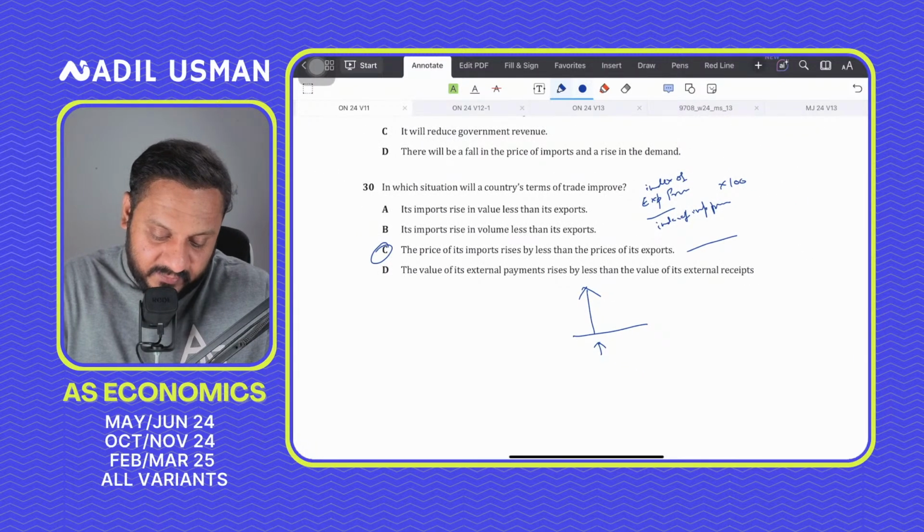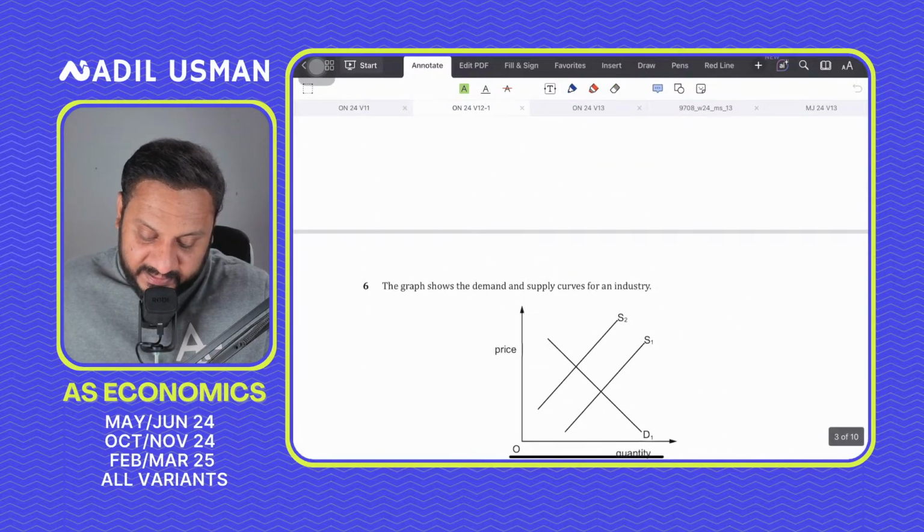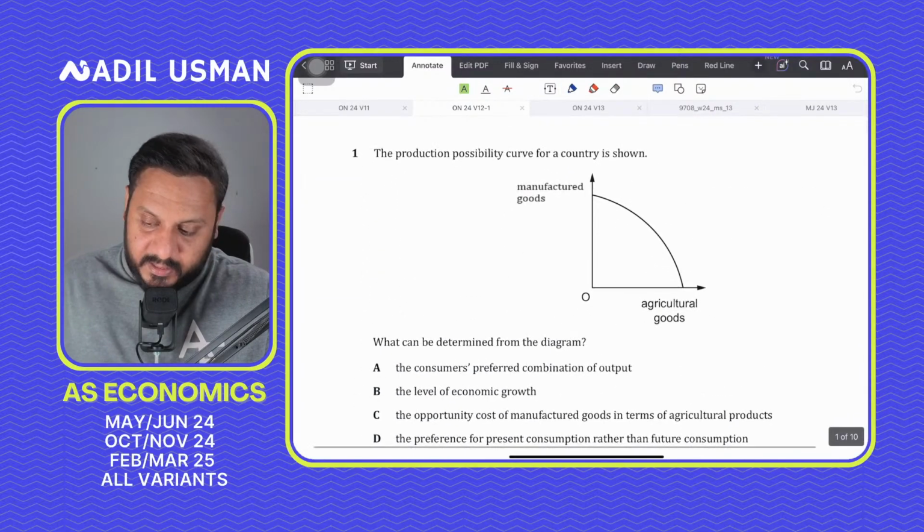Now we are starting with variant 2. Variant 2 was slightly technical, so I'm taking a 2-minute water break.